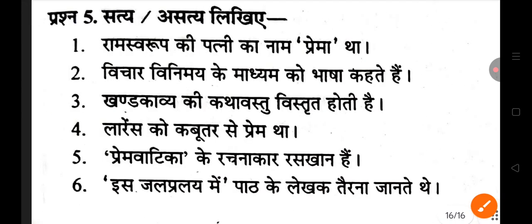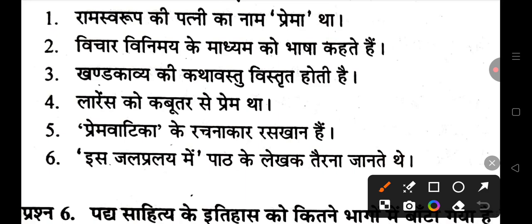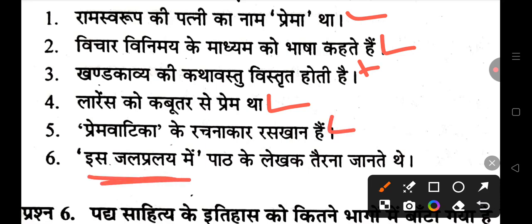After this, look at the truth and falsehood that will appear in your test. Dear children, please see, Ramswarup's wife's name was Prema. So, this is absolutely true. Language is the medium of exchange of ideas. This is absolutely true. The subject matter of a short poem is broad. This is a lie. Lawrence was in love with a pigeon. This would be absolutely true. Ruskin is the author of Prem Vatika. This is absolutely correct. The author of this text knew how to swim in this deluge. This is a lie.